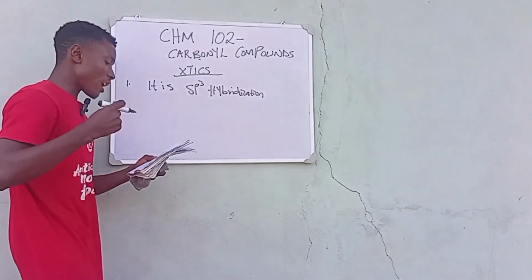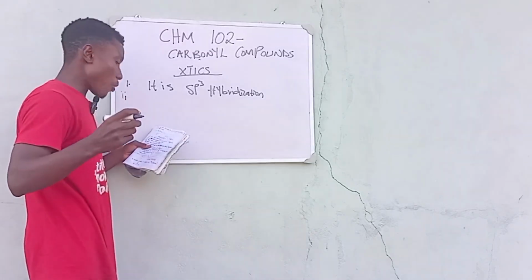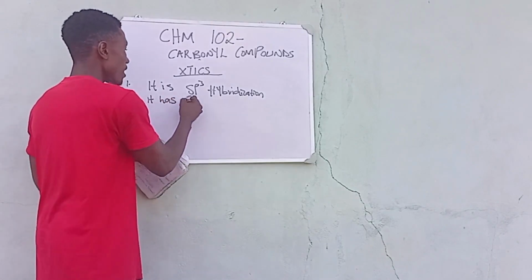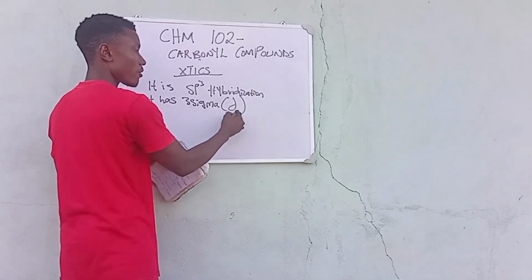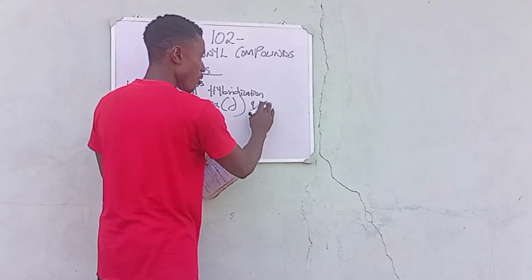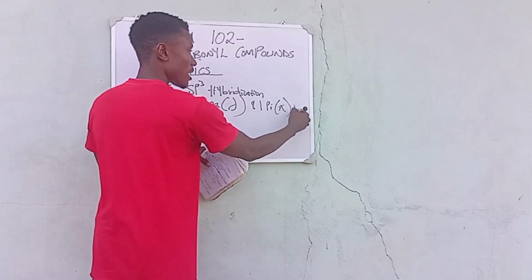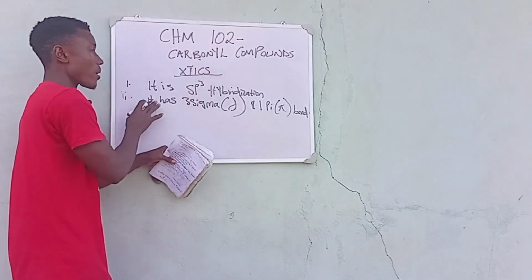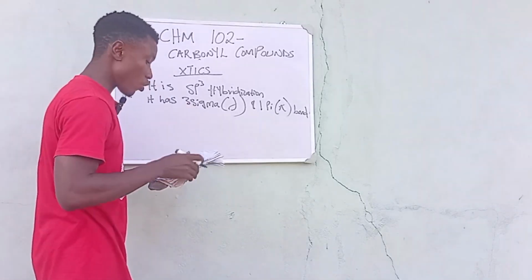So one of the major characteristics of the carbonyl compound, number one, is that it is sp3 hybridized. Number two is that it has 3 sigma bonds and 1 pi bond. Remember our formula for sigma bond, and remember our formula for the pi bond. So this is the second characteristic of the carbonyl compound. It is sp3 hybridized. It has 3 sigma bonds and 1 pi bond. Take note of this.